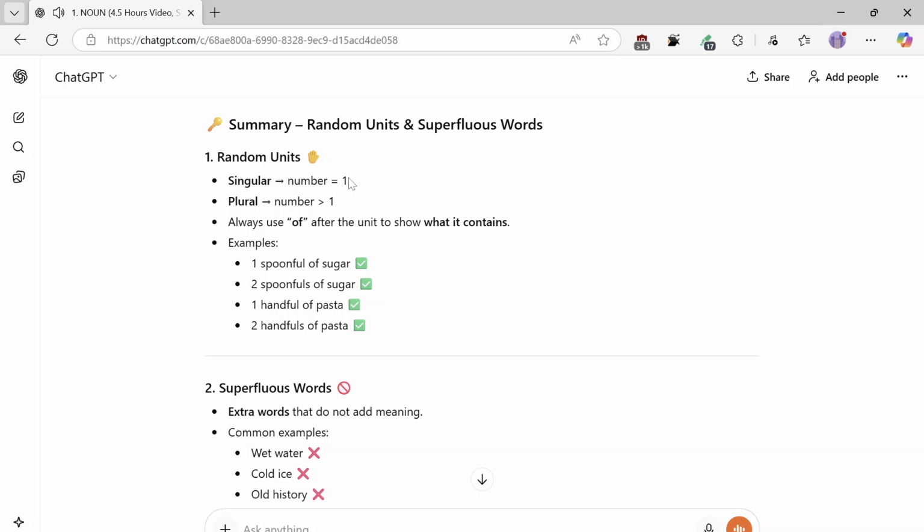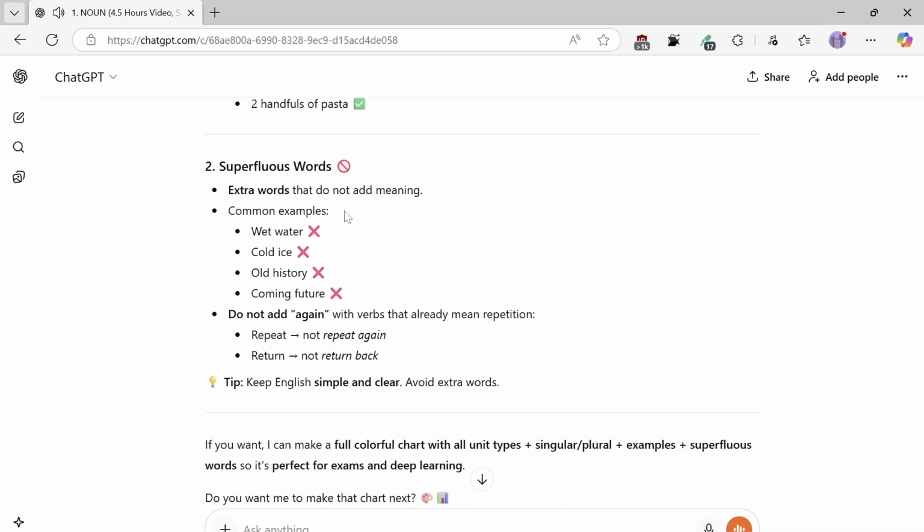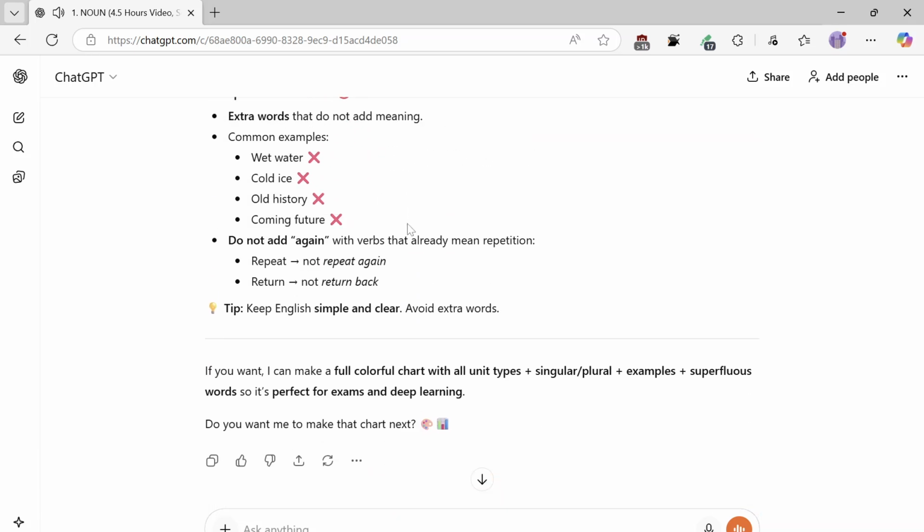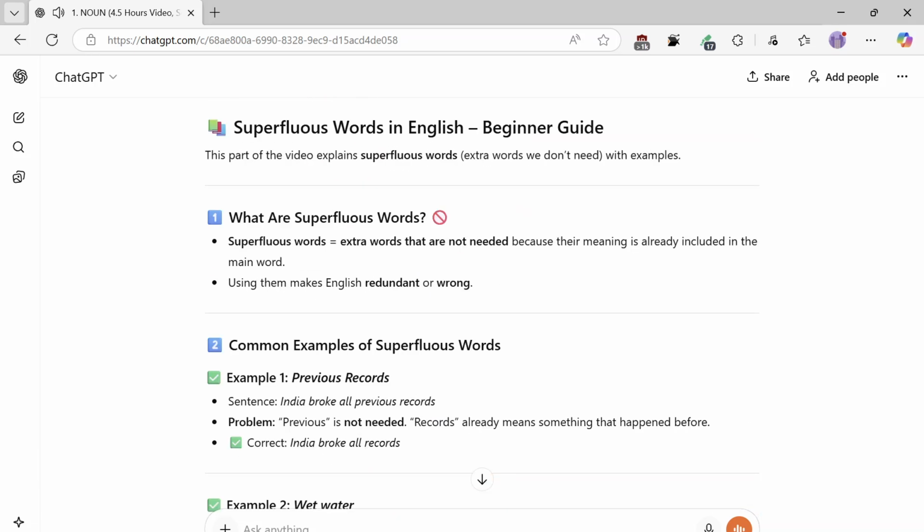Common examples: wet water, cold ice, old history, coming future. Do not add "again" with verbs that already mean repetition: repeat, not repeat again; return, not return back. Tip: keep English simple and clear. Avoid extra words. If you want, I can make a full colorful chart with all unit types plus explanations. I'll also correct meanings where needed and make everything grammatically accurate.